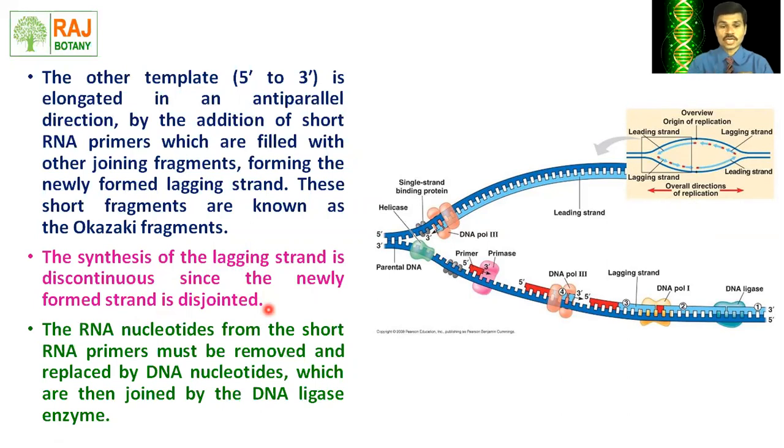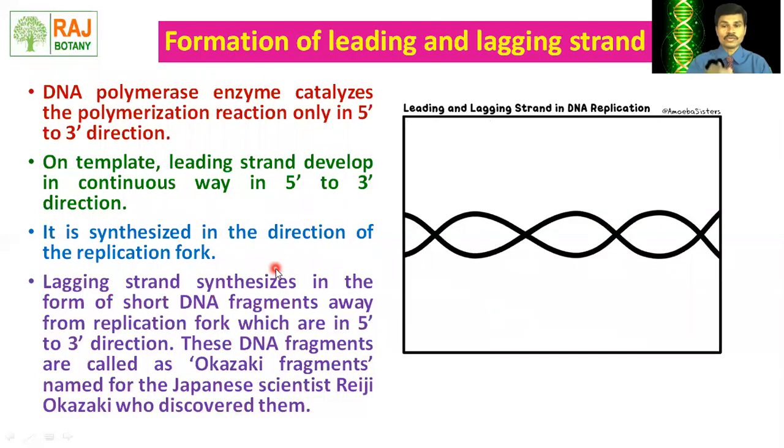They are not joined with each other. The RNA nucleotides from the short RNA primer must be removed before the attachment of that Okazaki fragment. That RNA primer must be removed and replaced by DNA nucleotides, which is controlled by the enzyme called DNA polymerase I. Later on, after the removal of the RNA primer by DNA polymerase, these Okazaki fragments are joined by the enzyme called DNA ligase. DNA ligase is actually the gluing enzyme.